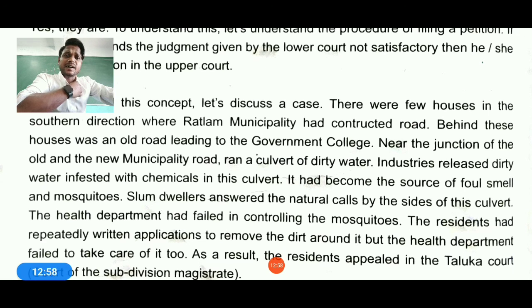Slums develop because people answer the call of nature by the side of the culvert. People are urinating and going for excretion at the side of that same culvert, which makes the whole environment very dirty. What will happen in this condition? A slum develops there, so health is deteriorating, and there is also a failure to control the mosquitoes.